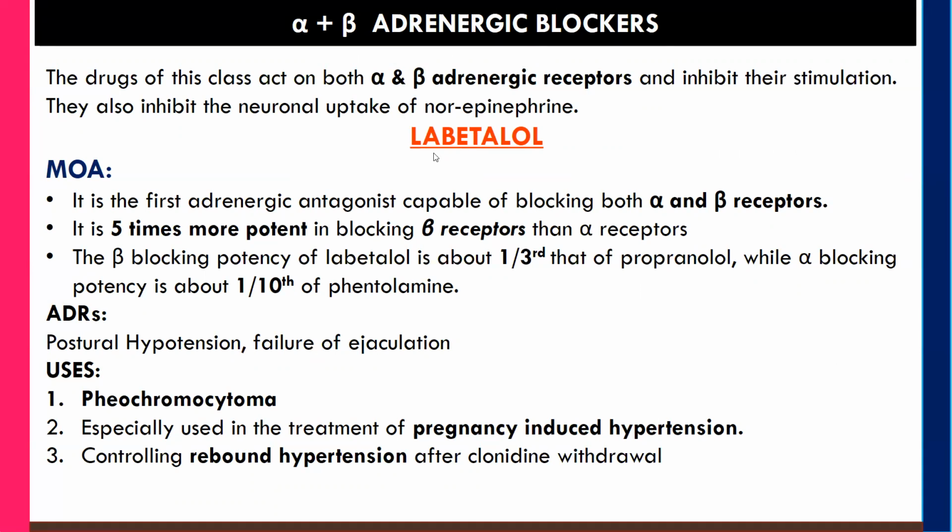Labetalol is the first adrenergic antagonist which is capable of blocking both alpha and beta receptors. It is 5 times more potent in blocking the beta receptors when compared to the alpha receptors. The beta blocking potency of labetalol is about 1/3 that of propranolol, while the alpha blocking potency of labetalol is about 1/10 that of phentolamine.